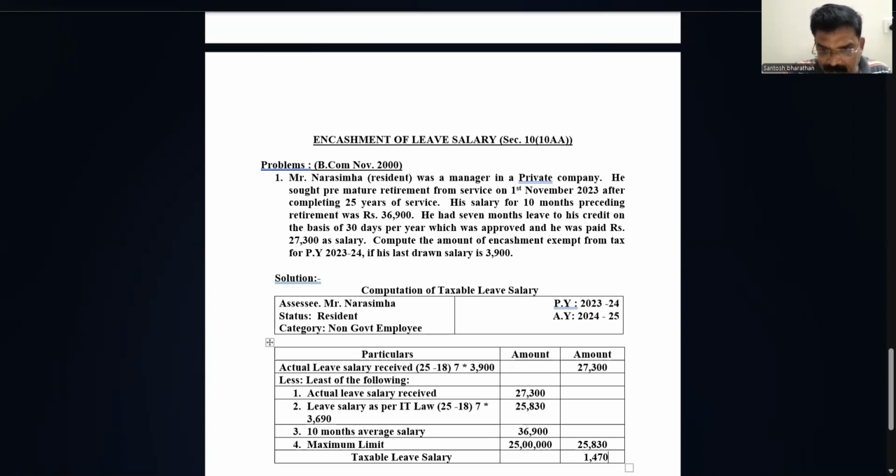That is the taxable leave salary. That means Narasimha's leave salary is taxable to the extent of 1,470. He needs to pay the tax on that amount out of the 27,300 which he has received.